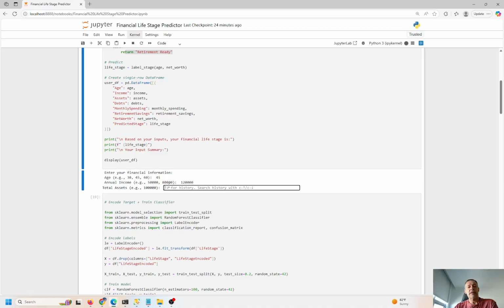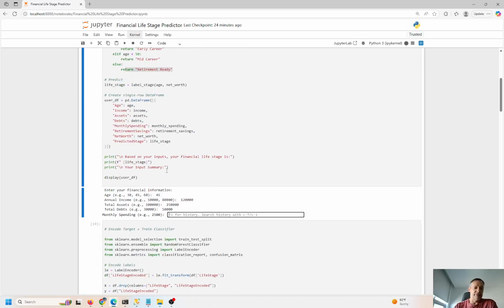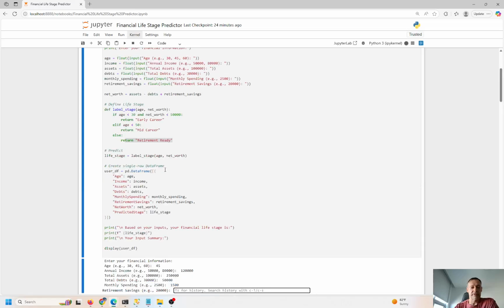Total assets, I'm just gonna make up some number here. I'm gonna put 250,000. Total debt, I don't have a lot of debt. Small mortgage, I'm gonna put in 50K. And monthly spending, I'm gonna put in 1,500, for groceries, for things like insurance, donations to my church. That's most of my monthly spending rate.